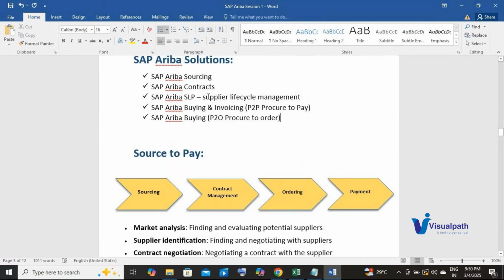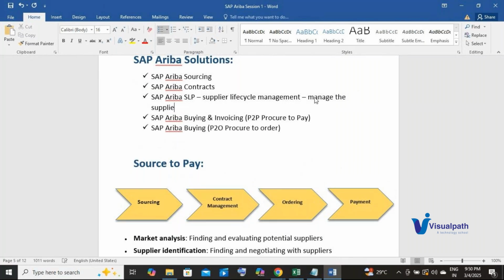But what is the use of Ariba SLP? In Ariba SLP, we manage the suppliers or vendors. In SAP Ariba Sourcing, we are identifying the source. For example, I need 100 laptops, so I need to invite 10 suppliers.